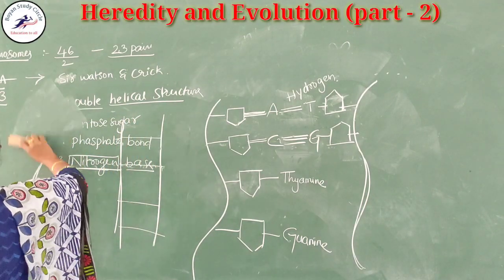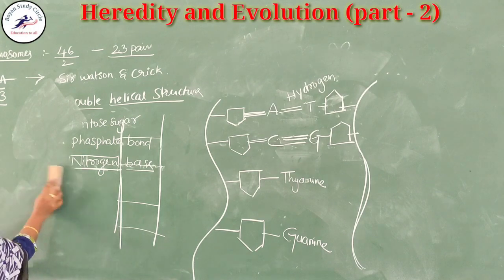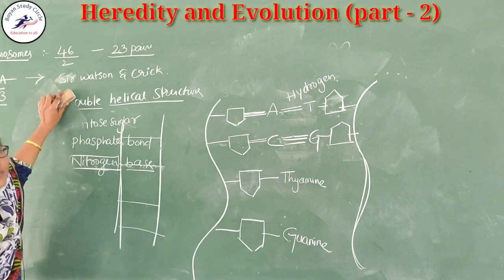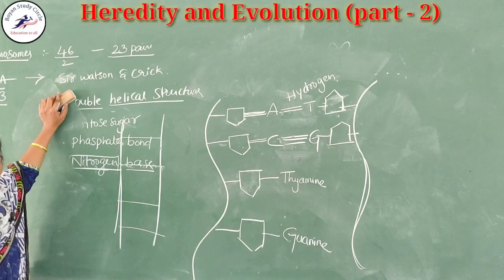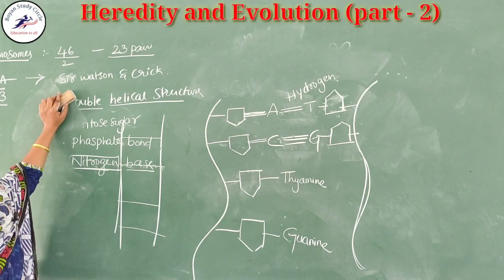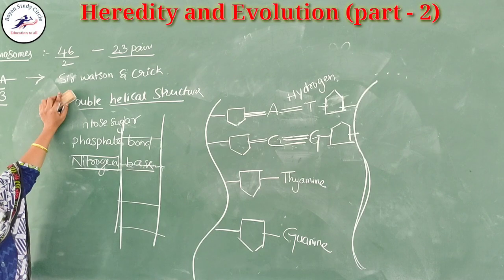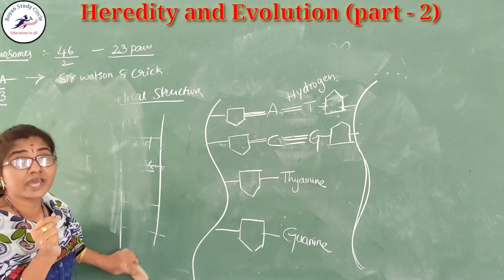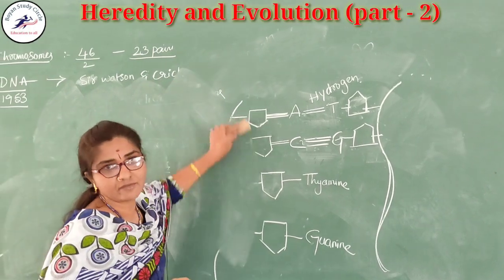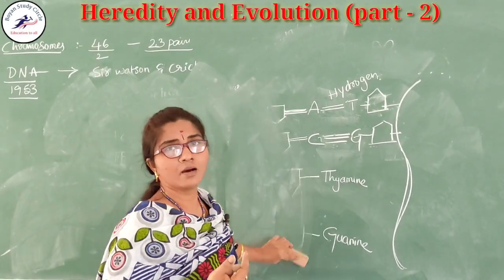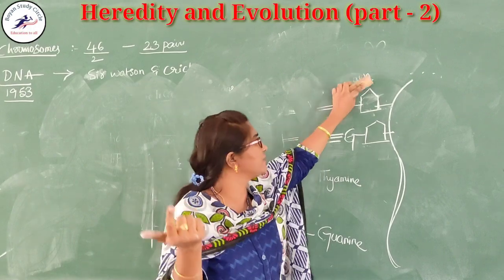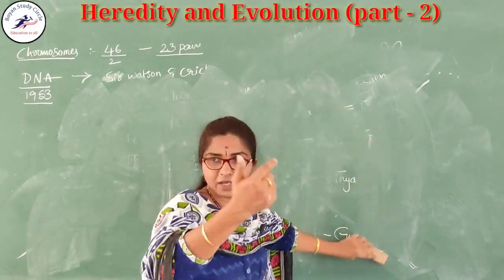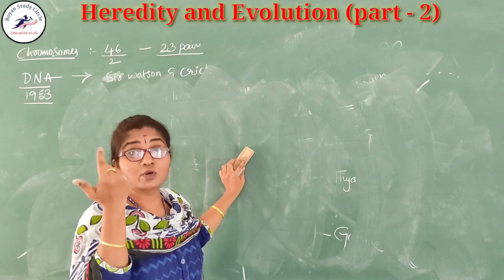After that, if we have the same type of base pairs in our body, why do we have so many variations? Here I am using the word variation. What is meant by variation? For example, my nose is not similar to another person's, my lips are not similar, my eyebrows are not similar.